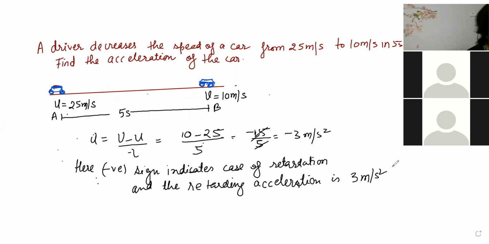I hope all of my children understood this concept, beta. Understood or not? Tell me. Okay. Sharmila is telling yes, understood. Very good, beta. Kanishka is telling yes, understood. Okay, Ashwin understood. Darshini understood. Vishal understood. Jiva understood.